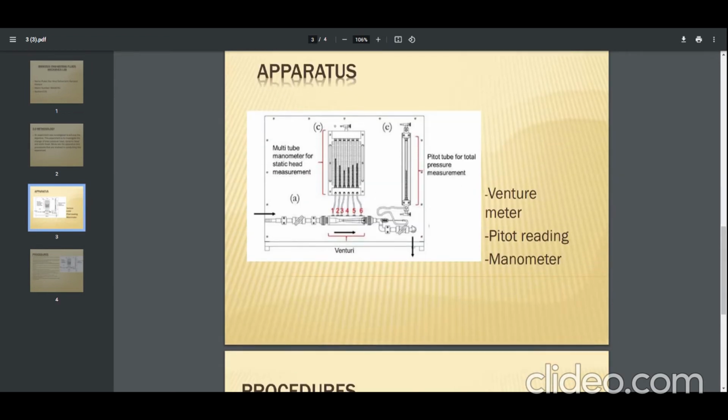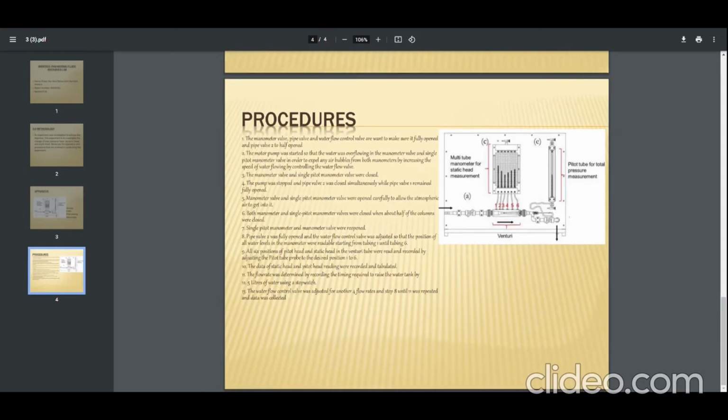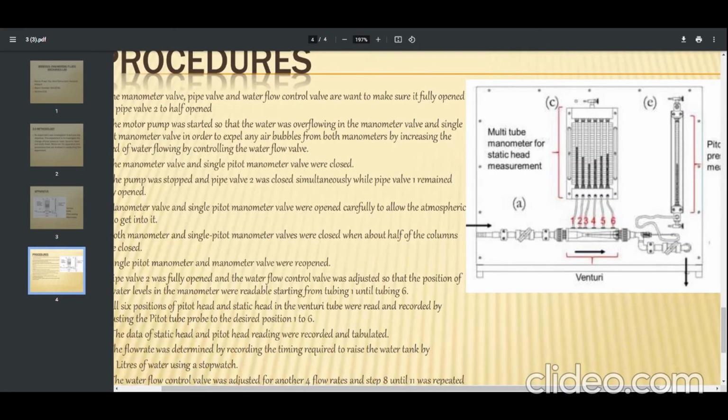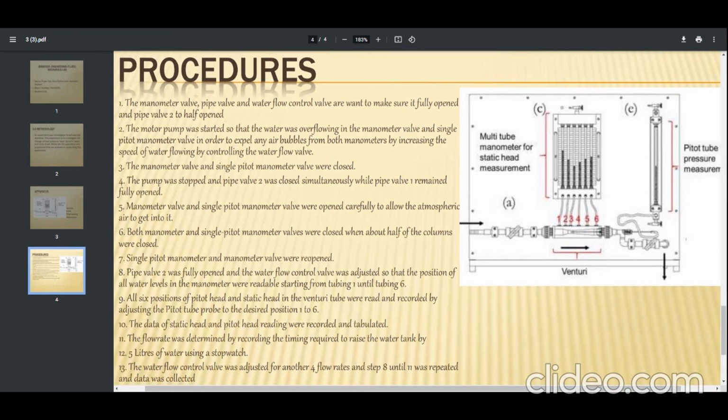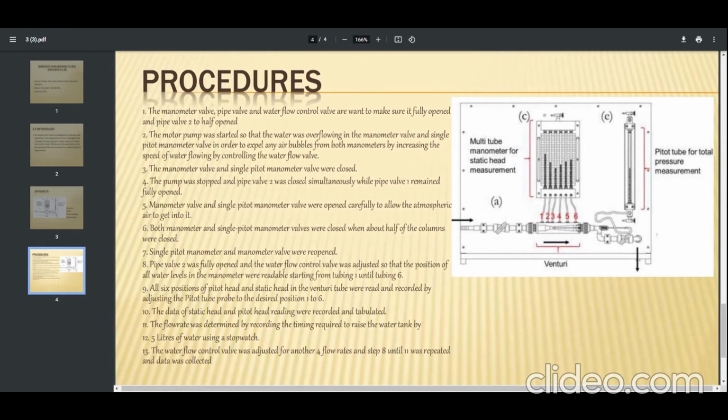This is the venturimeter, this is the pitot reading, and this is the manometer. For the manometer, pipe valve, and water flow, we want to make sure the manometer valve is fully open and the pipe valve is half open. The motor pump will start so that the water can flow into the manometer valve and the pitot. Then the manometer valve and pitot were closed.